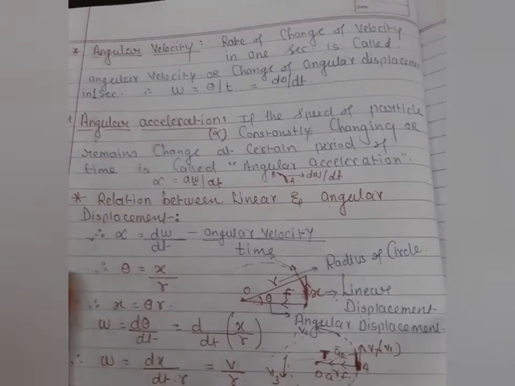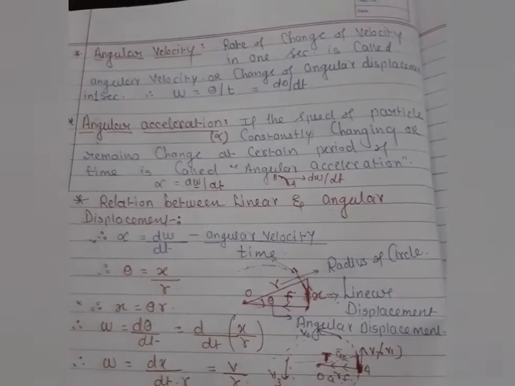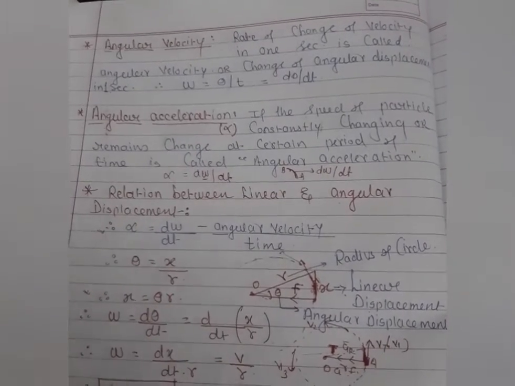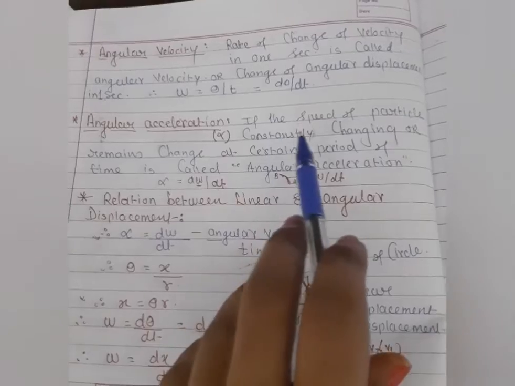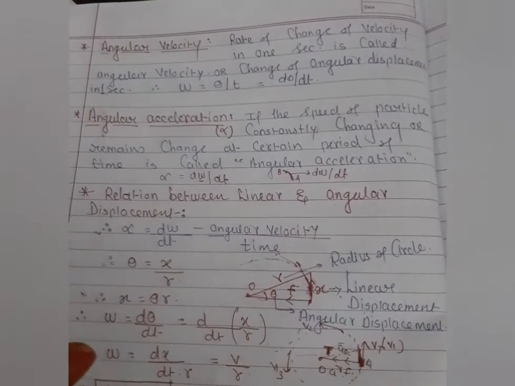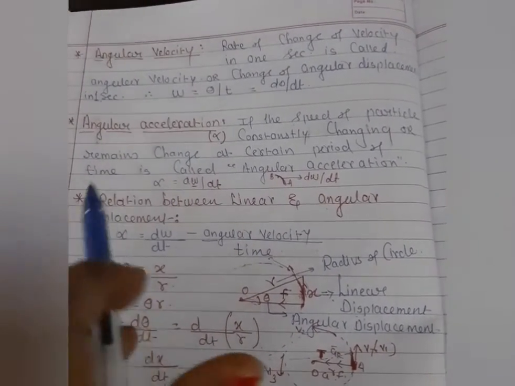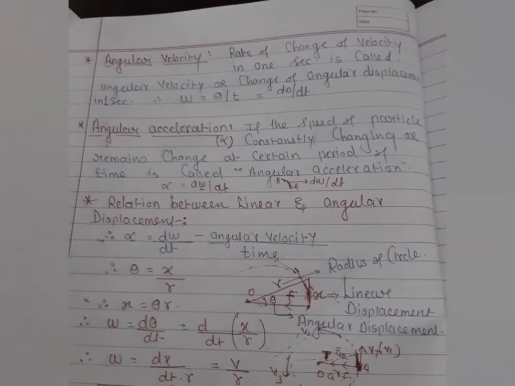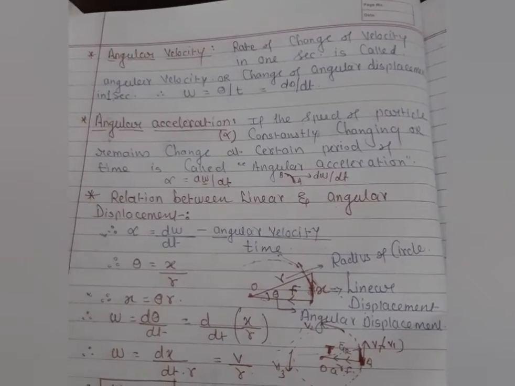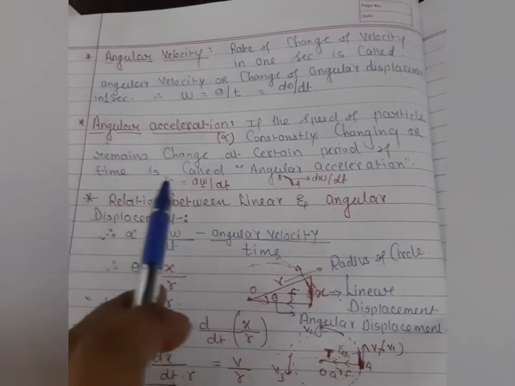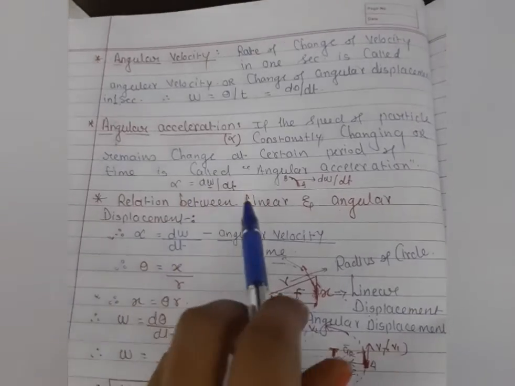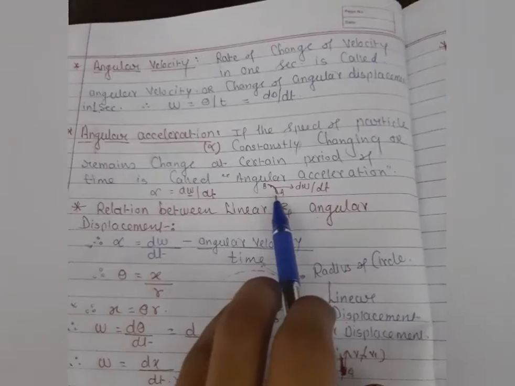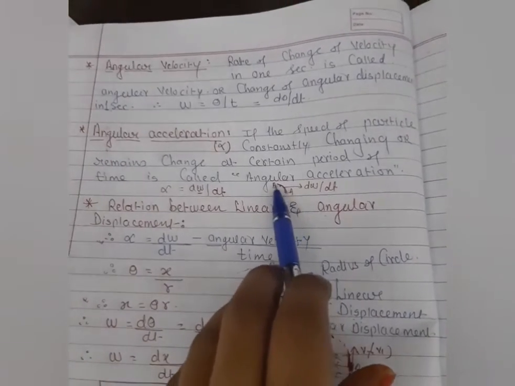Let me go for the next concept, that is angular acceleration. Acceleration is also angular because the particle is in circular motion. If the speed of that particle constantly changes, meaning the speed gradually increases or decreases with respect to time, this is called the angular acceleration. From initial to final condition, the speed of that particle has been changed.